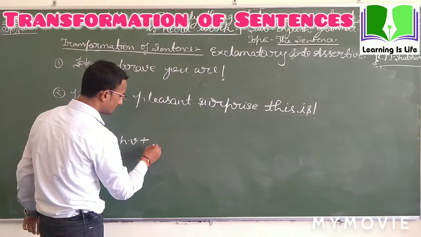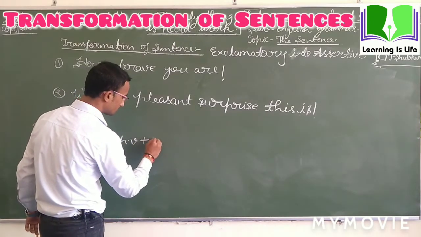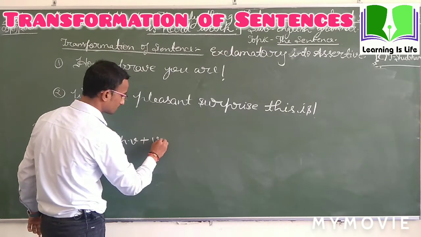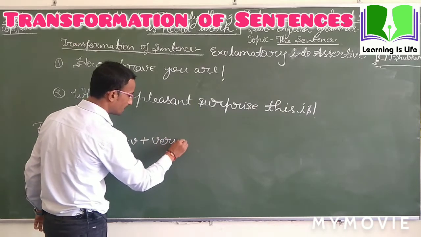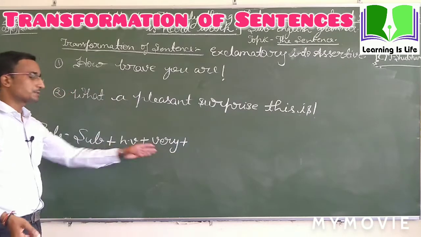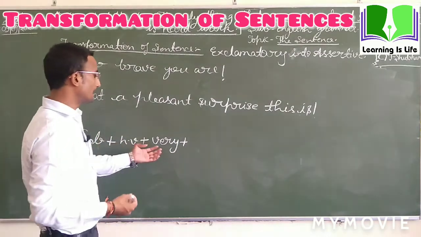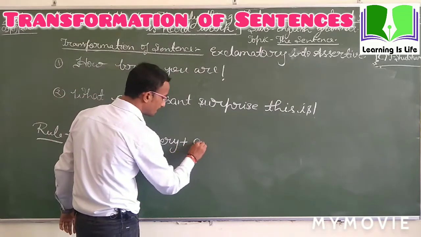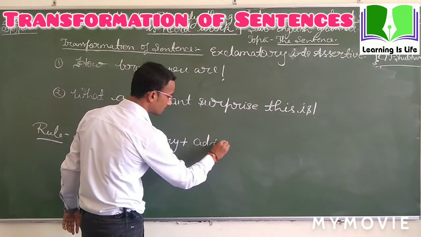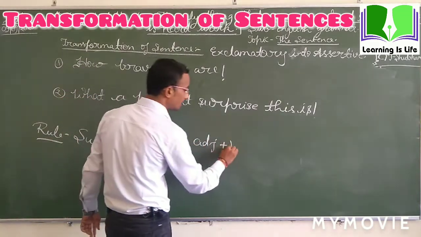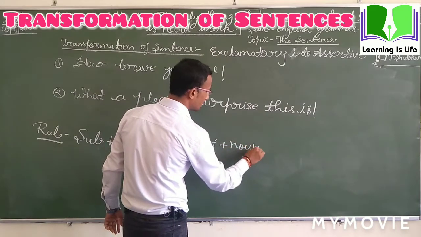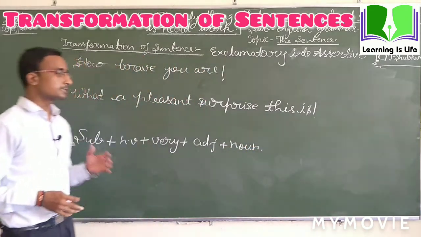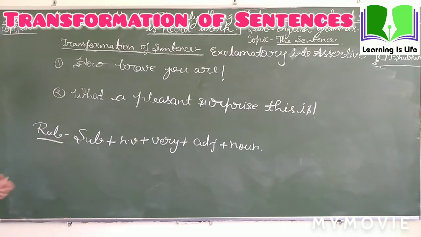Then it takes very. It is optional. If it is needed, then you write. If not needed, then don't write. Then write here the adjective and noun if present. If a noun is present in your sentence, then write. If not present, then don't write.